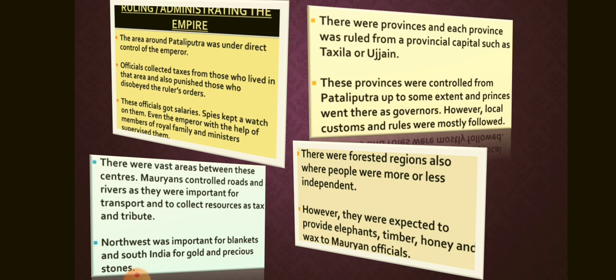There were also the forested regions. People living in these areas were more or less independent but may have been expected to provide elephants, timber, honey, and wax to Mauryan officials.